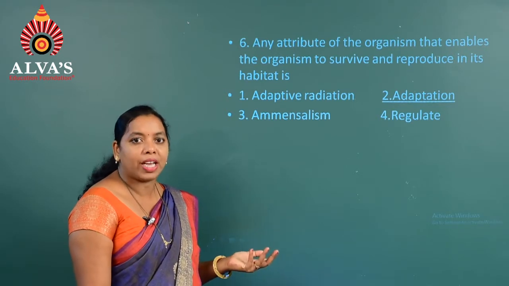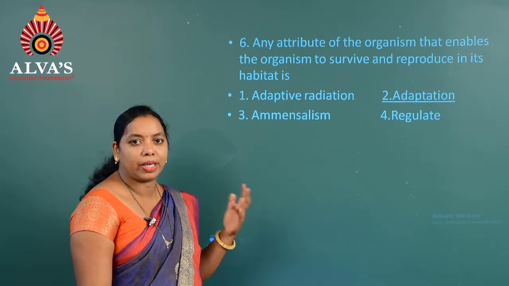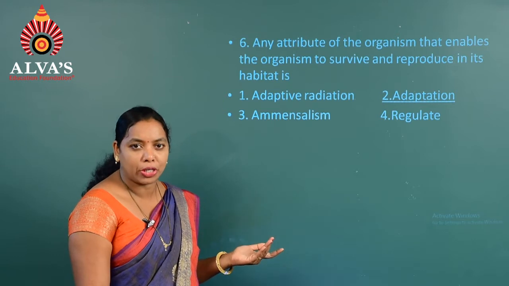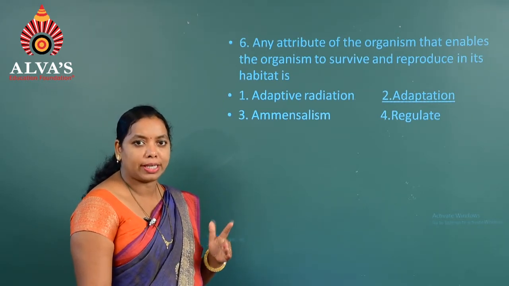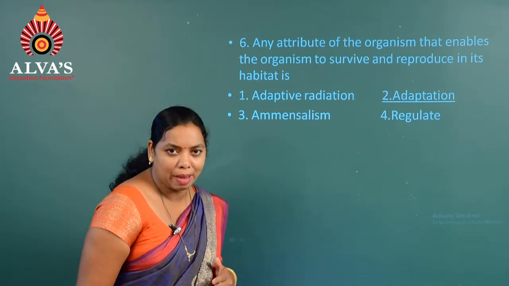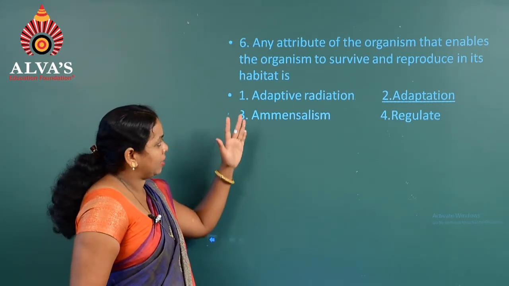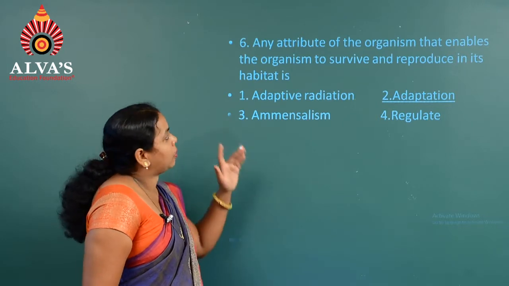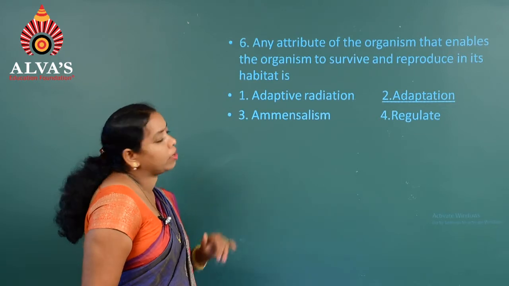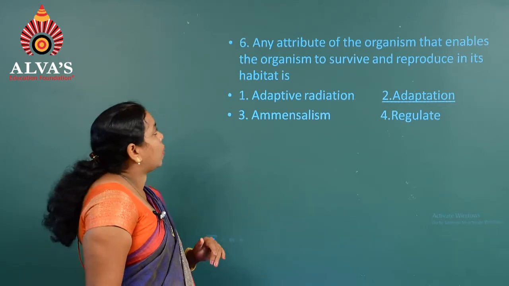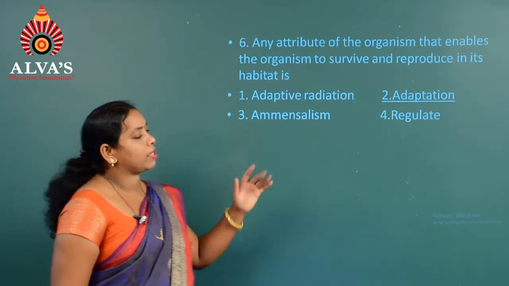It may be changes like morphological changes, behavioral changes or physiological changes which make the individual survive better in its habitat as well as reproduce better in its habitat. So hence the direct answer for this question is adaptation, because it is the definition of the description given. So for the sixth question, the answer is the second option.